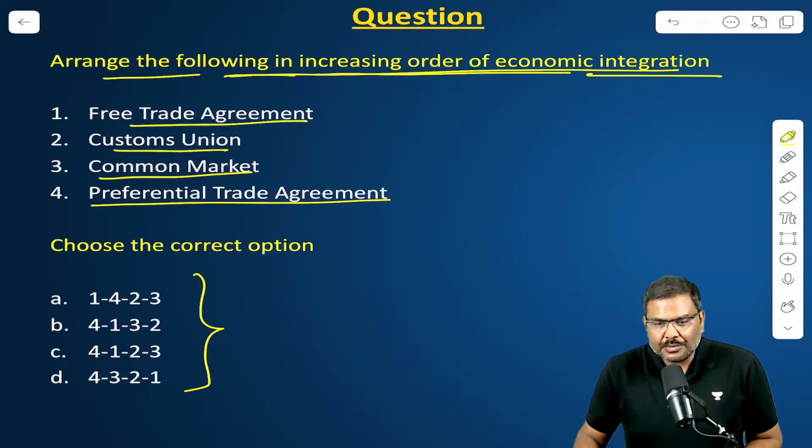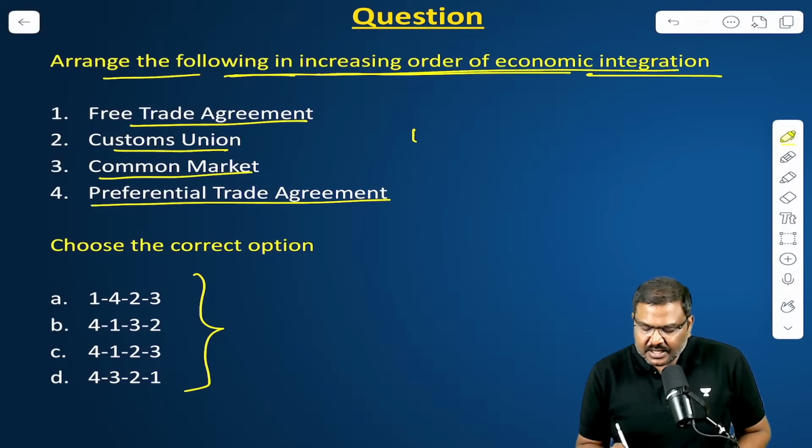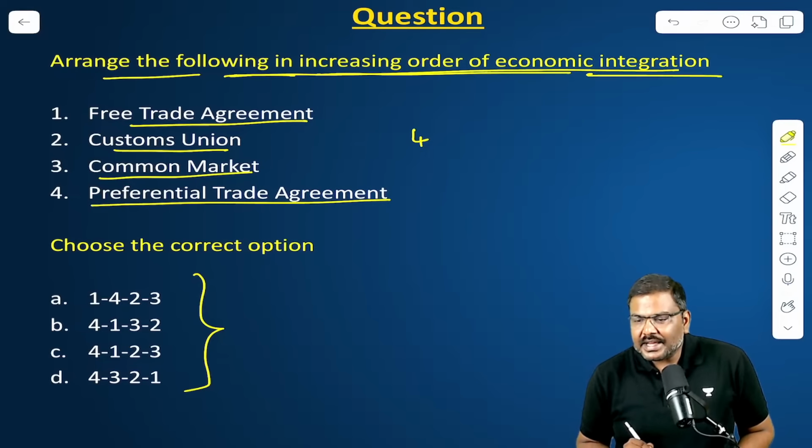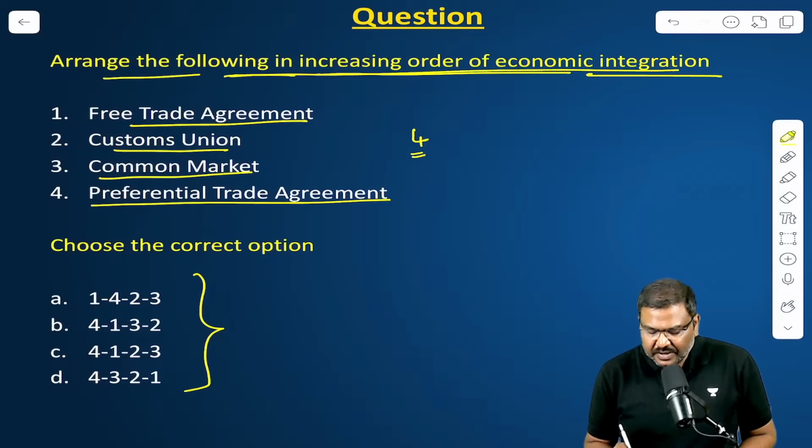Anushka Singh says option C. What about others? Quickly tell me what is the correct answer. Free trade agreement, customs union, common market, preferential trade agreement. First, that is the lowest level integration, is the fourth one. Right? Shale says option B. Okay. The lowest level integration is the fourth one, that is a preferential trade agreement. This will be the first.